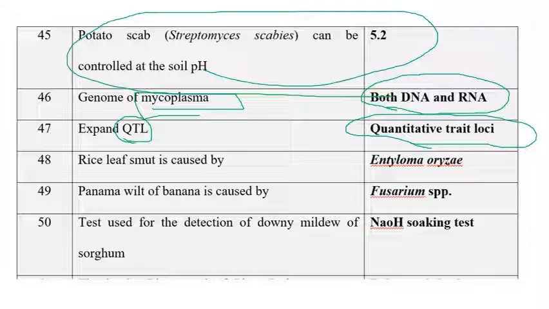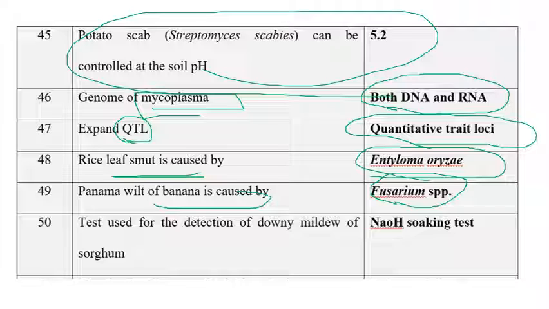So the next one is rice leaf smut is caused by Entyloma oryzae. The next one is Panama wilt of banana is caused by Fusarium. Panama wilt is otherwise called Fusarium wilt. That's why it's called Panama wilt. So the full name is Fusarium oxysporum f. sp. cubense, the causal organism of Panama wilt. Sometimes it's called Fusarium wilt.